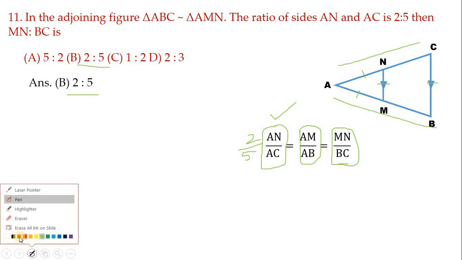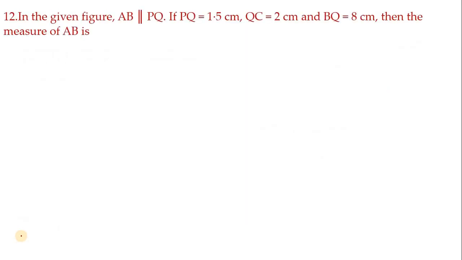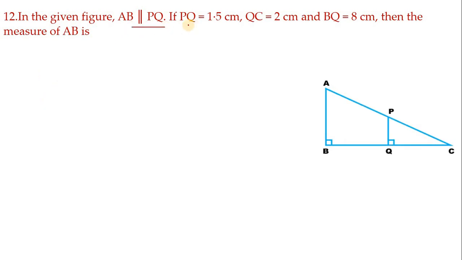Next, let us move on to the another problem. In the given figure, AB is parallel to PQ. If PQ equals to 1.5 centimeter, means this PQ is 1.5 centimeter, QC is 2 centimeter, BQ is 8 centimeter, then measure of AB.